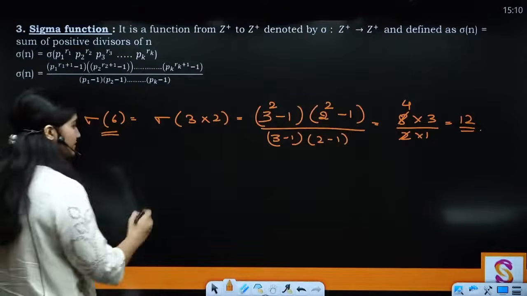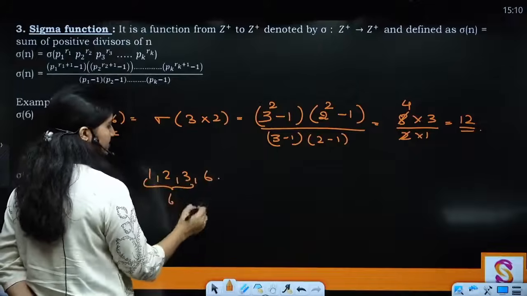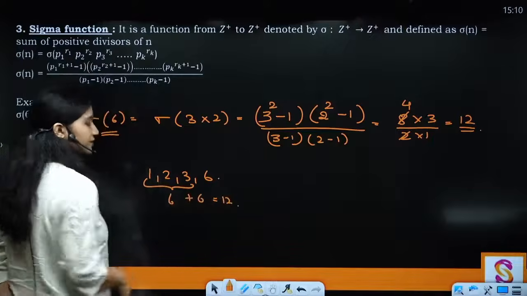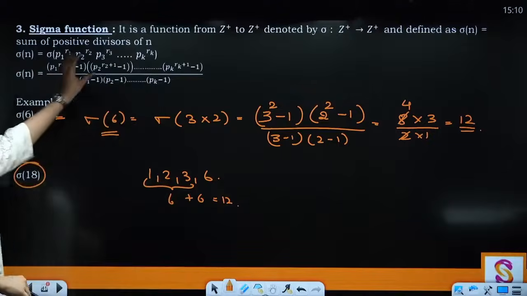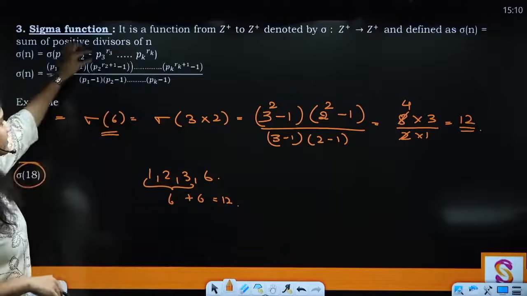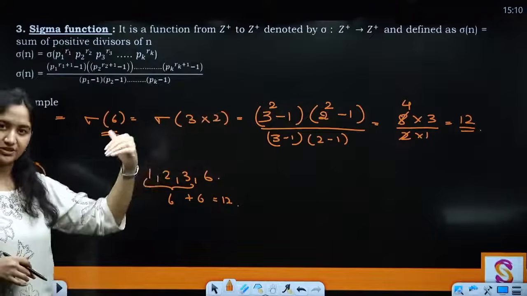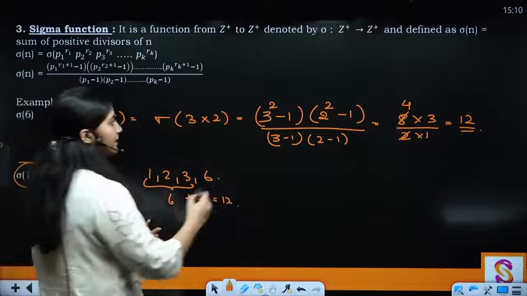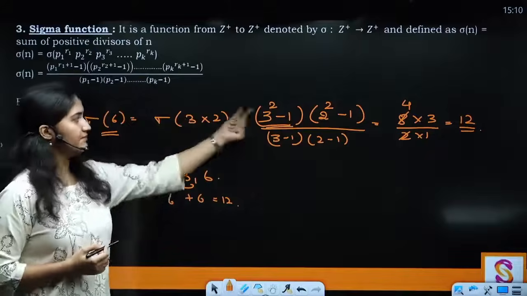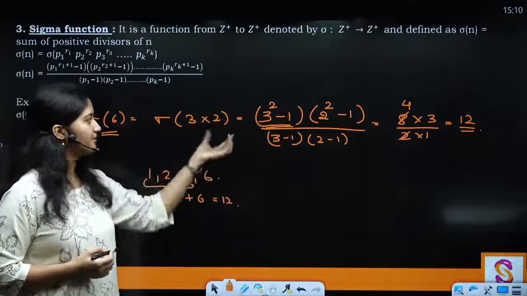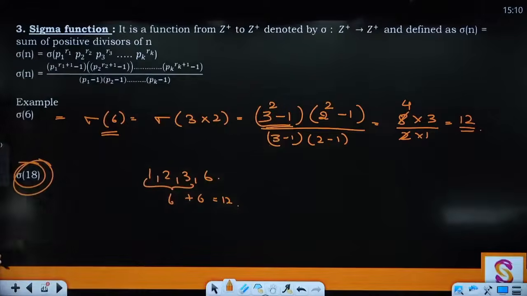You can check that for yourself. What are the divisors? Add them here: 6 plus 6 is equal to 12. Clear? So you can try that for yourself. Simply do the prime factorization, take each prime factor, to its power add 1 and then subtract 1, and in the denominator subtract 1 from each prime. That means from the whole number you subtract: 3 to the power 1 plus 1 minus 1, 2 to the power 1 plus 1 minus 1, upon 3 minus 1 and 2 minus 1. Clear? So for this you can use this one as an example.